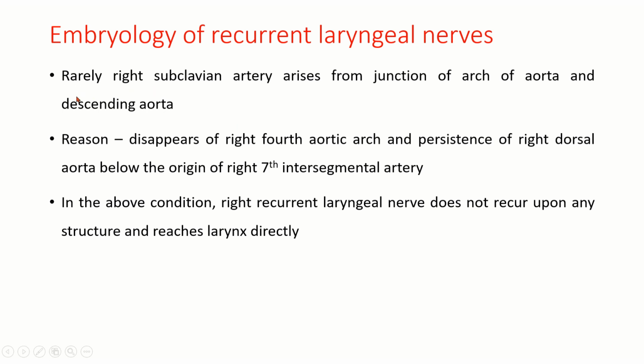Sometimes, rarely, the right subclavian artery arises from the junction of the arch of aorta and the descending aorta. In this condition, what is happening is disappearance of the right fourth aortic arch and persistence of the right dorsal aorta below the origin of the right seventh intersegmental artery. Due to this, the right subclavian artery arises from the junction of the arch of aorta and the descending aorta. In this condition, what happens? The right recurrent laryngeal nerve does not actually recur on any structure, so it will directly reach the larynx. In this condition, we cannot call it the recurrent laryngeal nerve. It will be just the right laryngeal nerve because it is not recurring upon any structure.